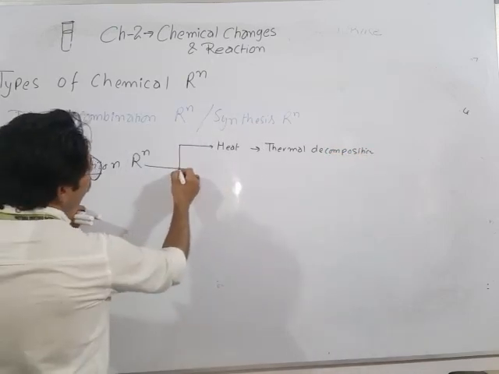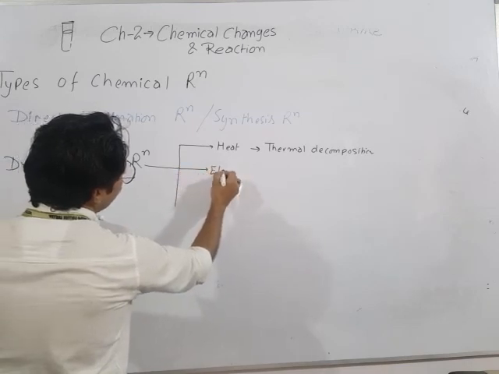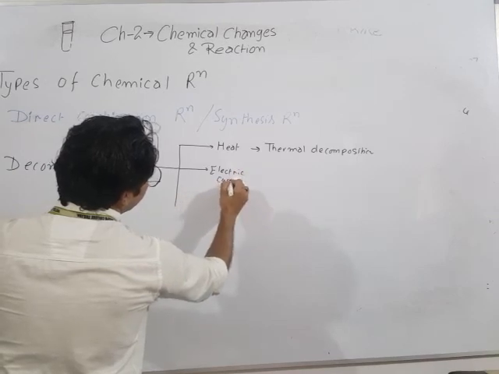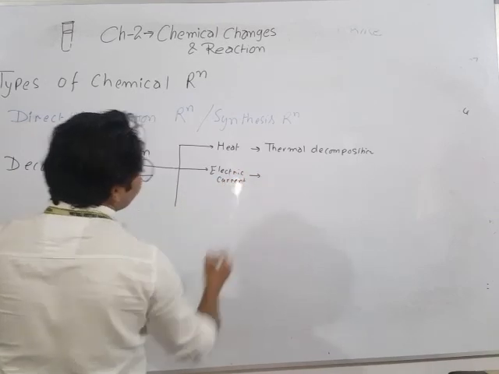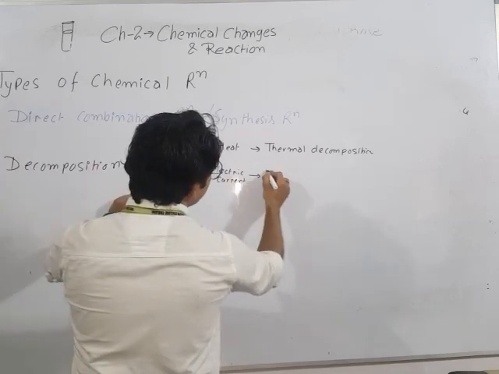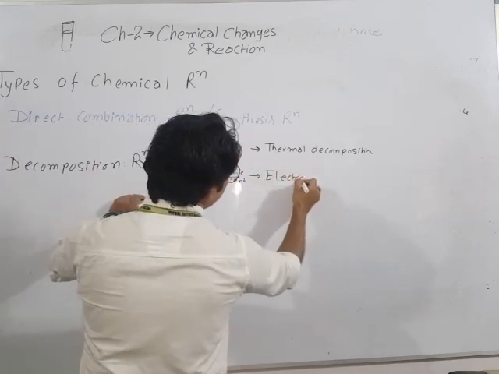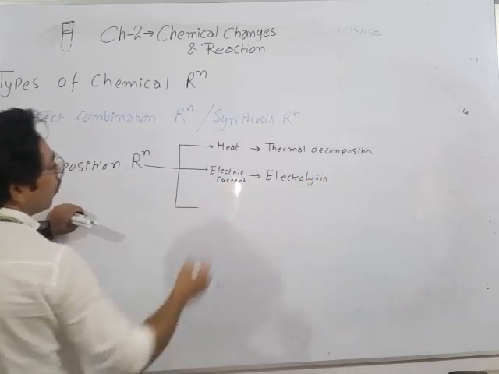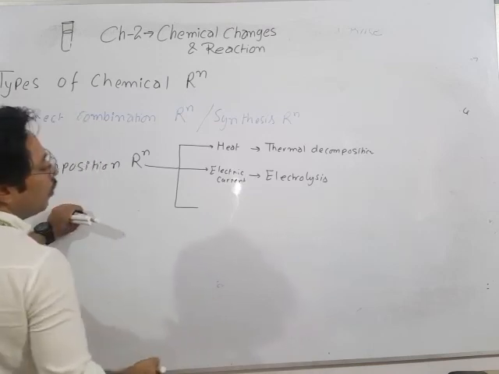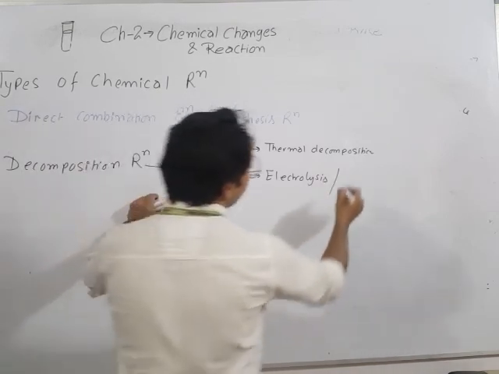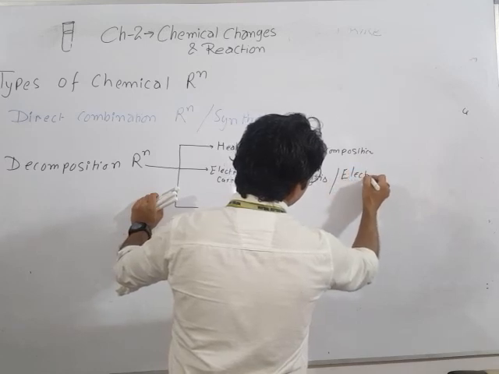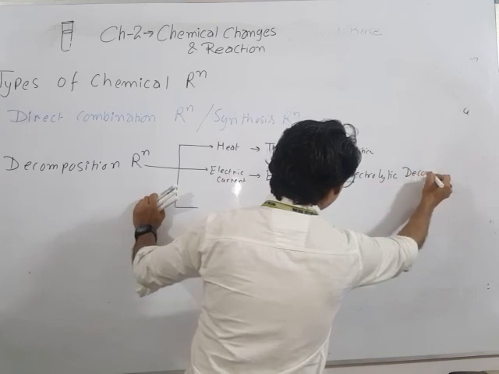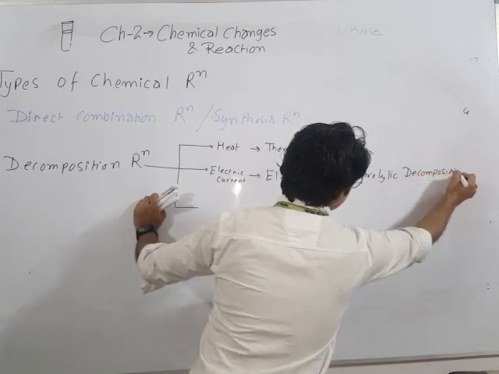Now, due to the electric current, what? Electric current. Okay, this is called electrolysis. We can also say electrolytic decomposition. Okay, electrolytic, here I am writing here, electrolytic decomposition.